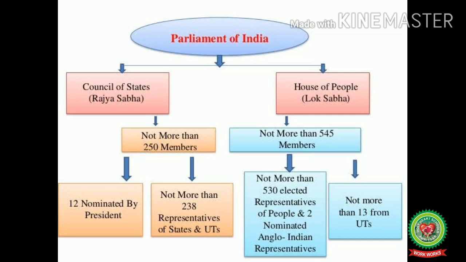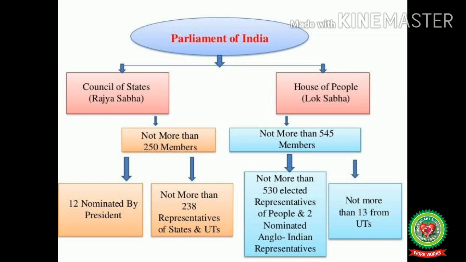And at present, the total strength of Lok Sabha is 545, and out of 545, 543 are elected by the people directly, and 2 are nominated by the president. And those 2 which are nominated by the president are the Anglo Indians. And at present, out of 545, 530 members are elected representatives of the people from the state, and 13 are elected from the union territories directly by the people, and 2 are the Anglo Indians.